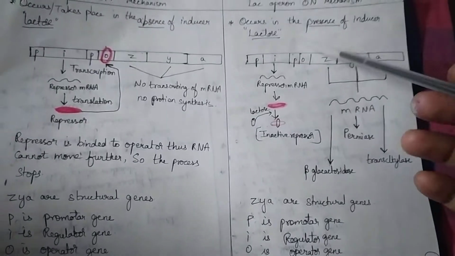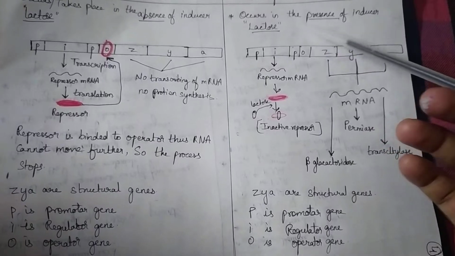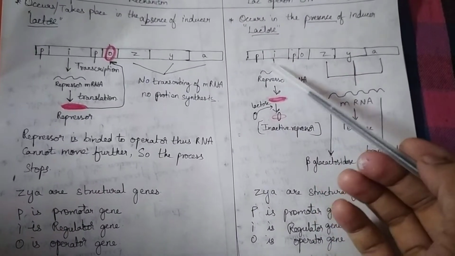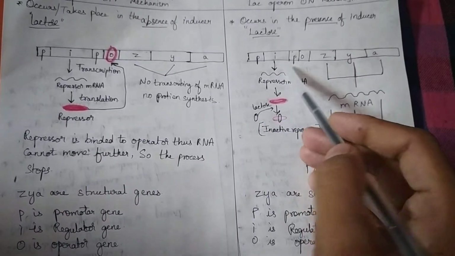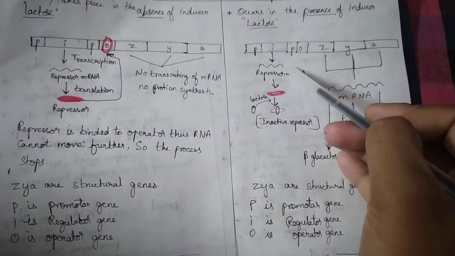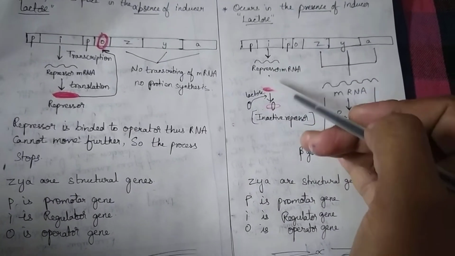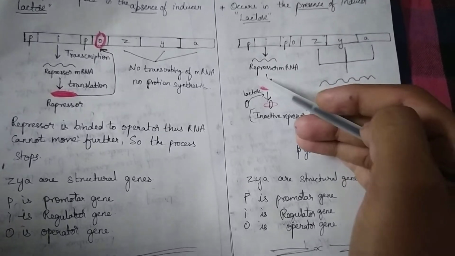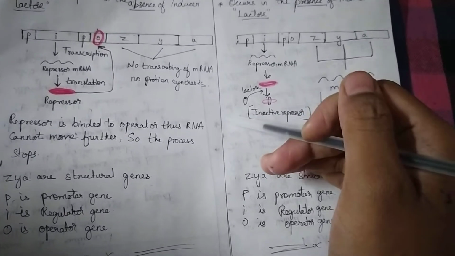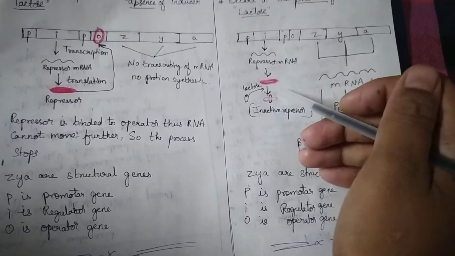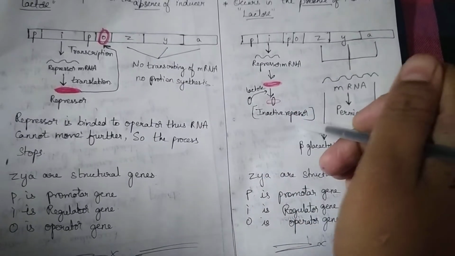Now we will go to the on mechanism. The on mechanism occurs in the presence of lactose, as we know. P, I, and after this, in I, that is the regulator gene, it undergoes transcription and then forms a repressor, and here during the translation the lactose binds with the repressor, making the repressor inactive.